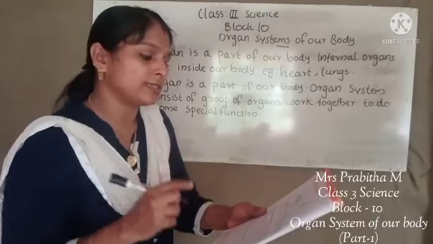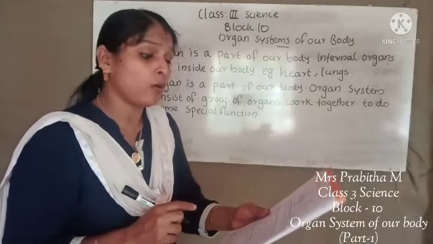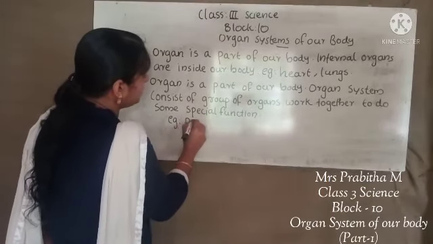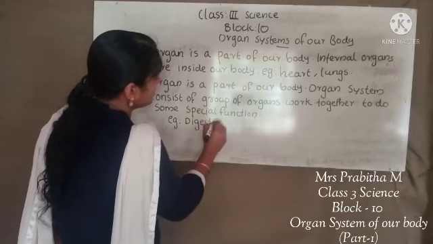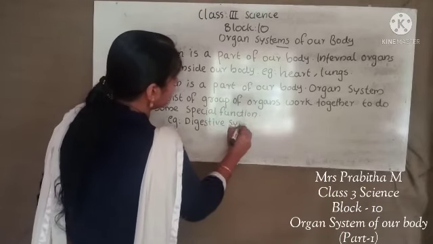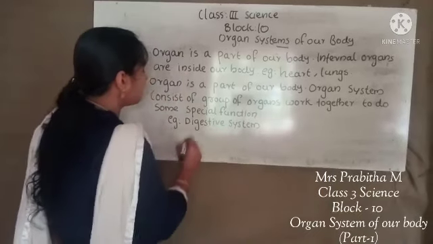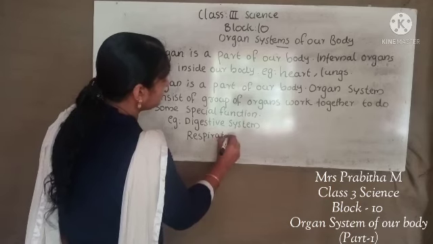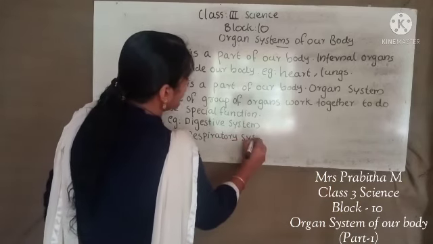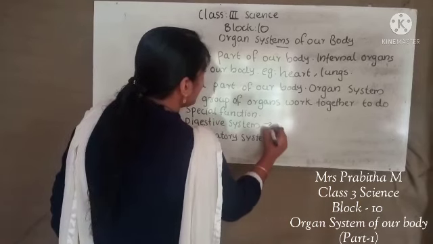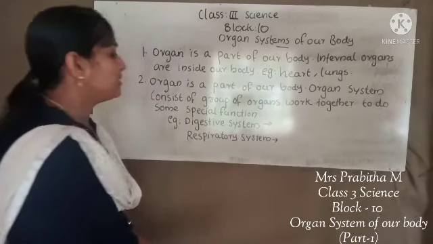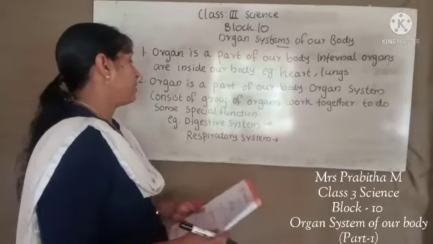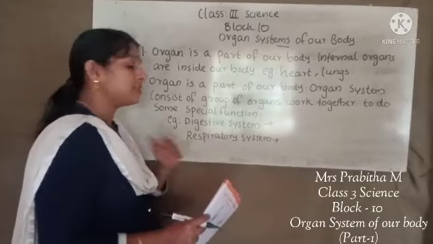Name any two organ systems in our body and name their organs. So, we can write two examples. First one we can write digestive system. Digestive system is one example of organ system. Okay. Then, second example we can give respiratory system. Then we have to write some of the organs of this digestive system. So we can write only one or two organs of digestive system and respiratory system.